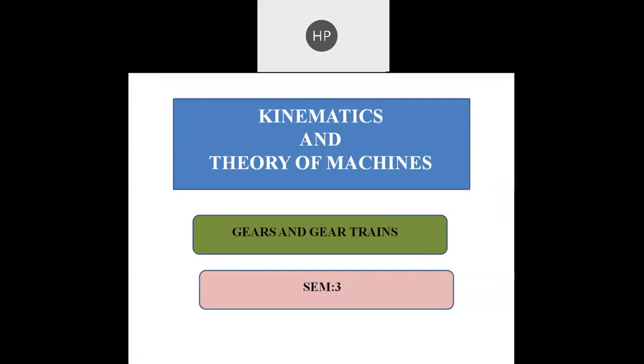In the last lecture of the subject Kinematics and Theory of Machines, we started our discussion on a new topic, which is gears and gear trains.